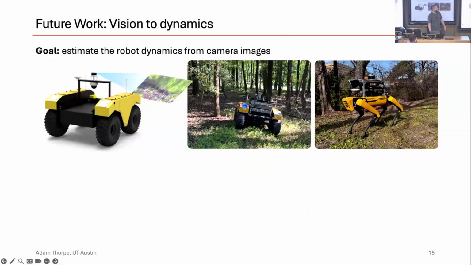Looking even more ahead, what we want to be able to do is not just do this in a reactive sense. So far, we're using inertial odometry data to predict the dynamics, but we want to be able to do this looking ahead.